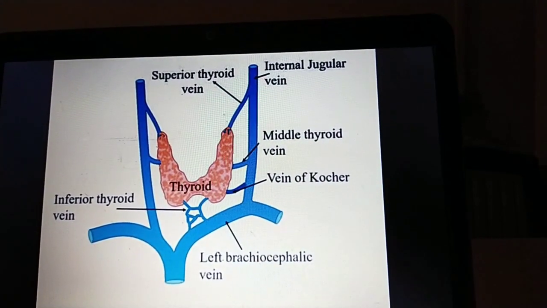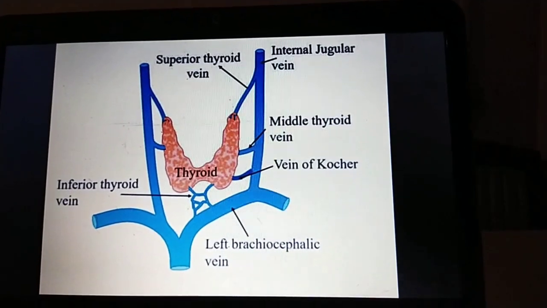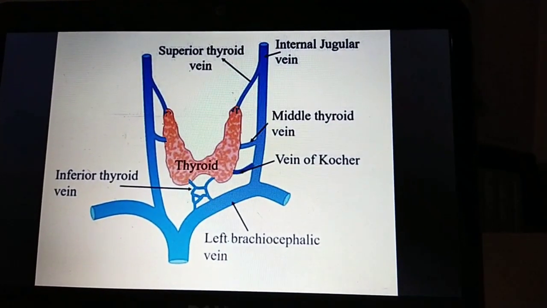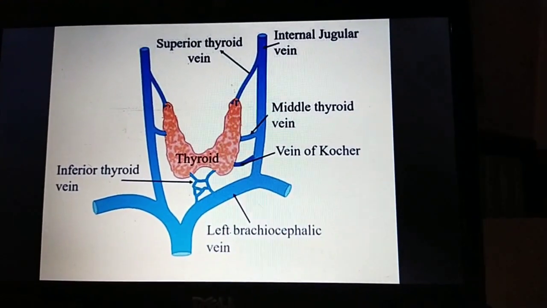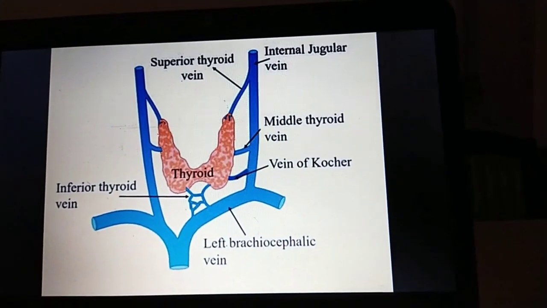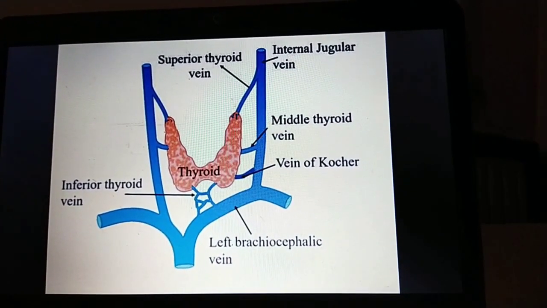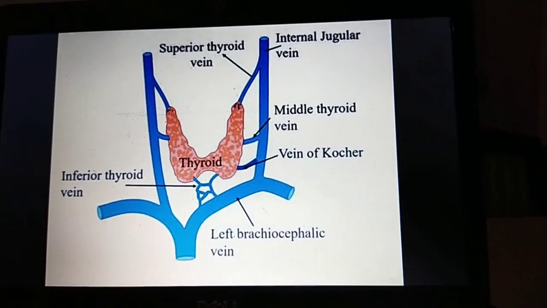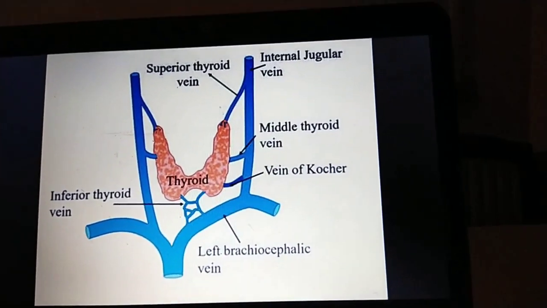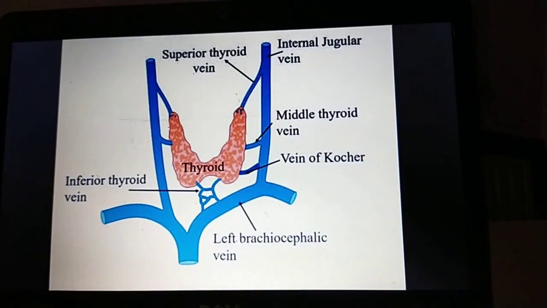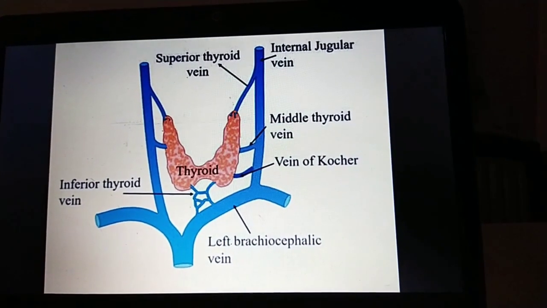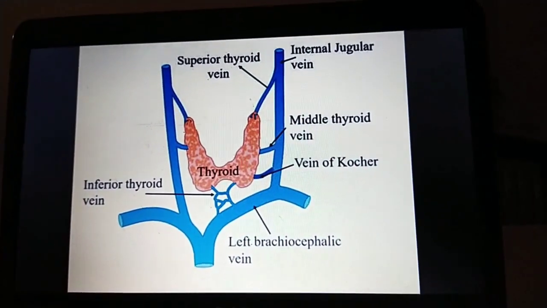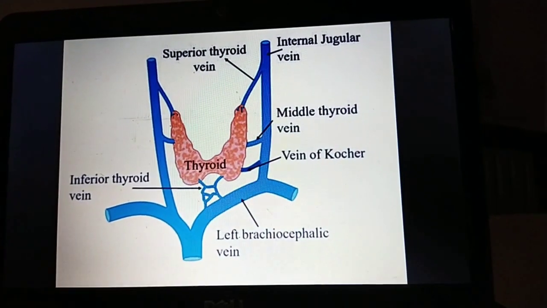The inferior thyroidal vein mainly drains the isthmus and the base of the thyroid gland, and drains into the left brachiocephalic vein. The superior, middle and vein of Kocher drain into the internal jugular vein, and the inferior thyroidal vein drains into the left brachiocephalic vein.